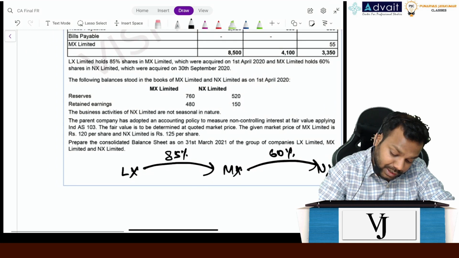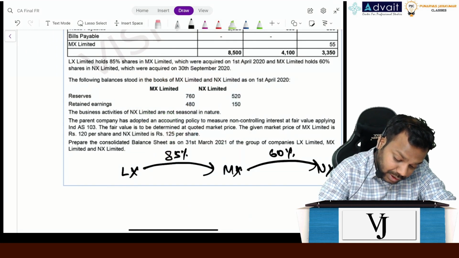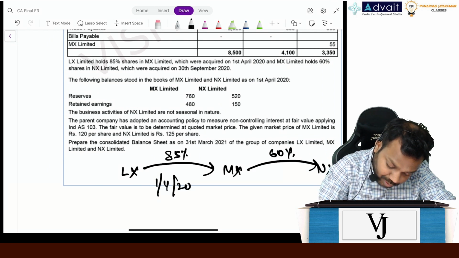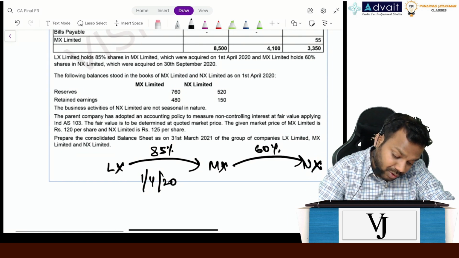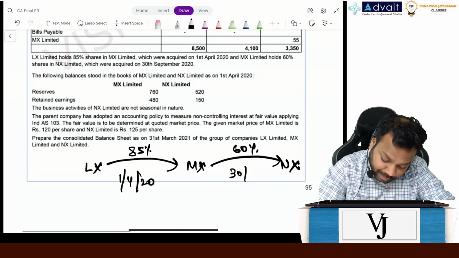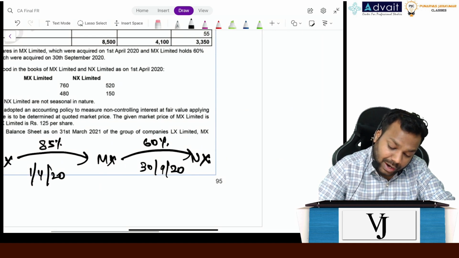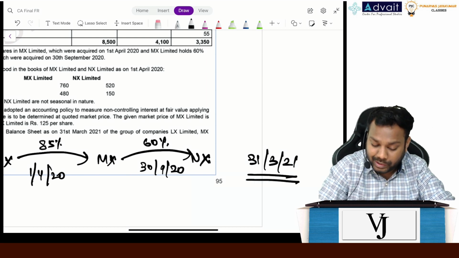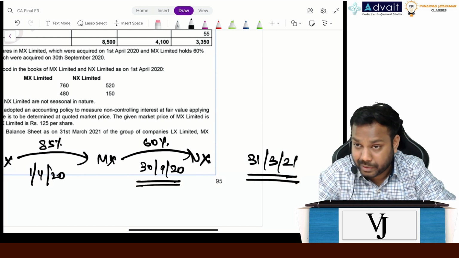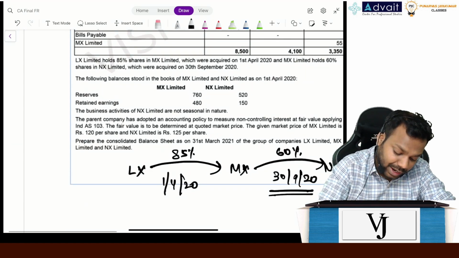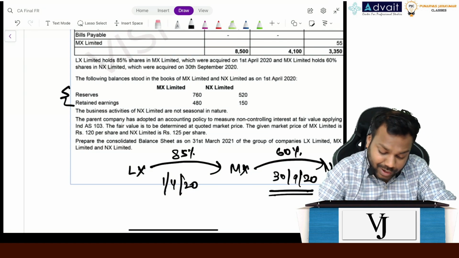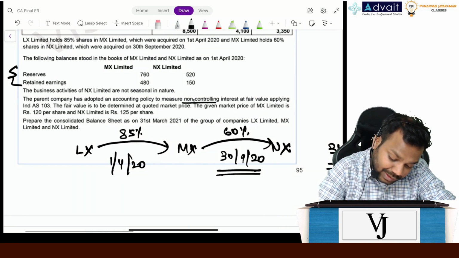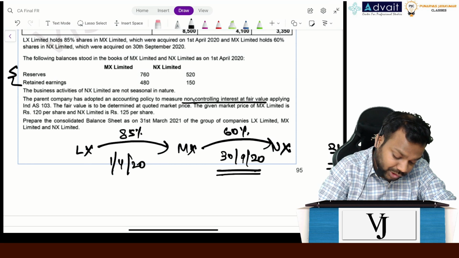Now further the date of acquisition is also important. So it says this was acquired on 1st April 2020 and this was acquired on 30th September 2020, and we have to prepare our balance sheet on 31st March 2021, meaning thereby this was acquired during the year. Okay. Now the reserves and retained earnings are given, right? Dividend is not given here. There is no concept of dividend here. It says accounting policies to measure the NCI at fair value applying Ind AS 103.